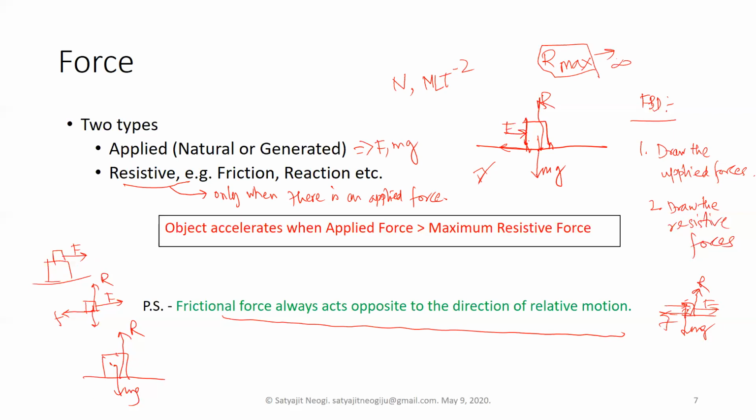They both are of the same magnitude here, because both depend on mu s into R or mu k into R, I mean the maximum force. If the maximum force is not reached, then the friction equals F, because up to a certain point F cannot pull it. I'm going too deep, because we can discuss these things when we are learning friction. So basically, you always have to consider in which direction the object moves on that particular surface, compared to the other object.